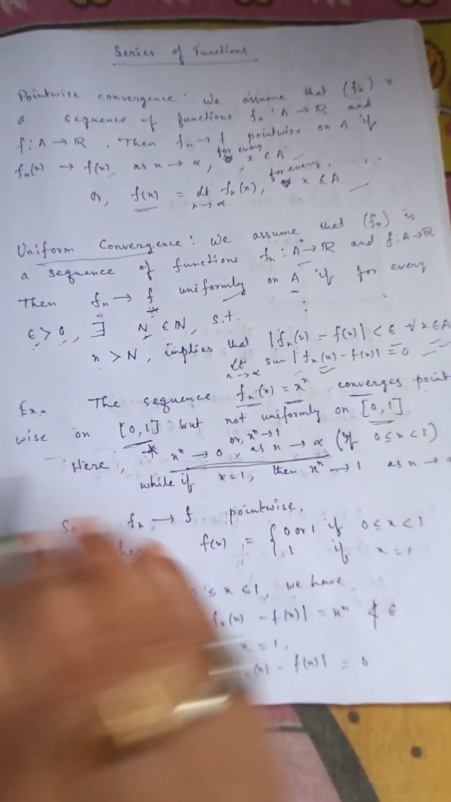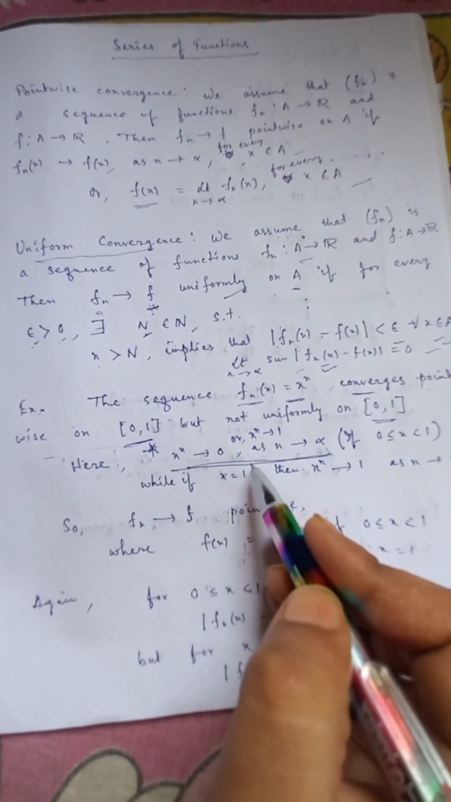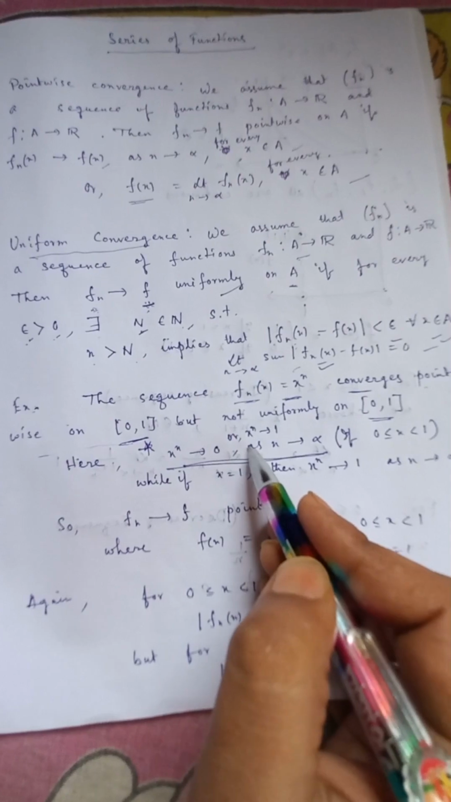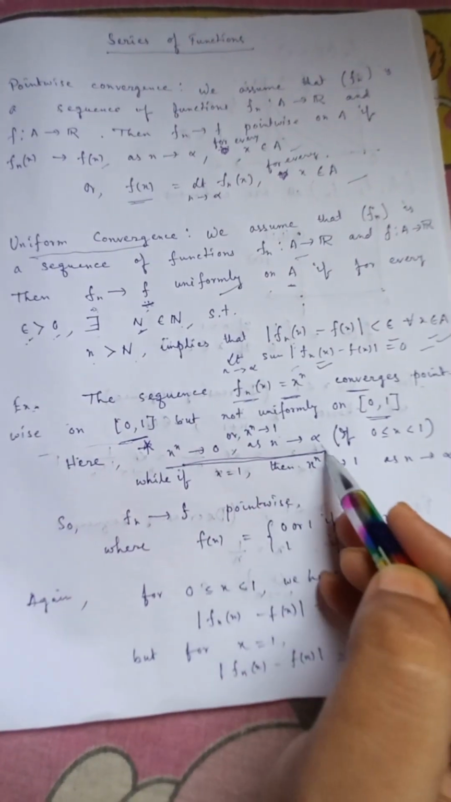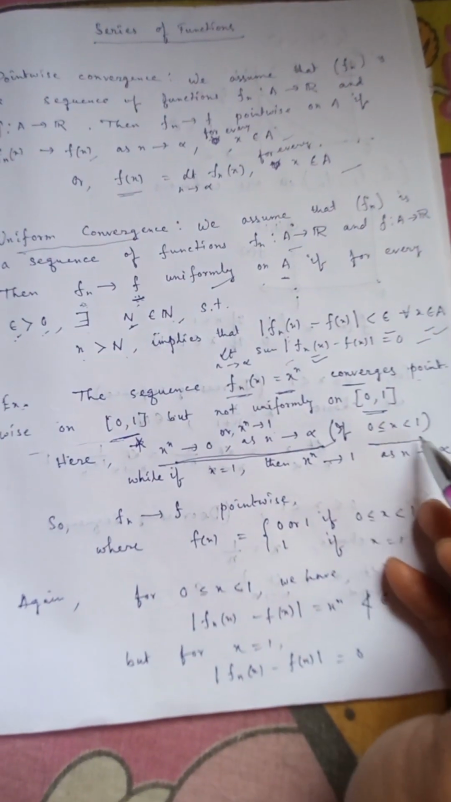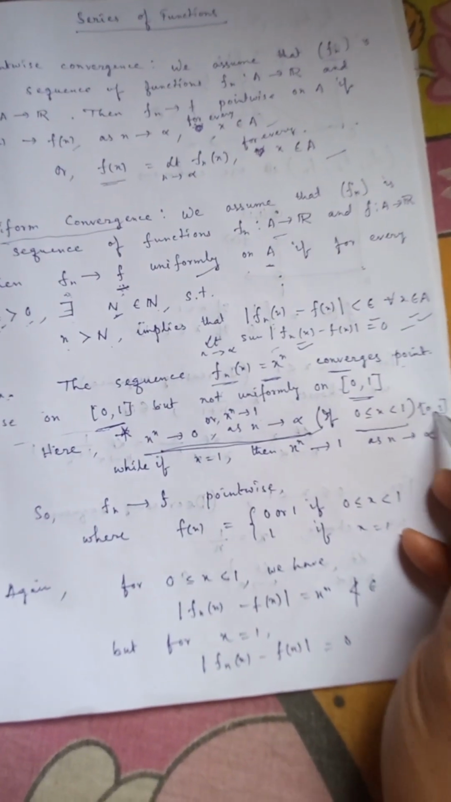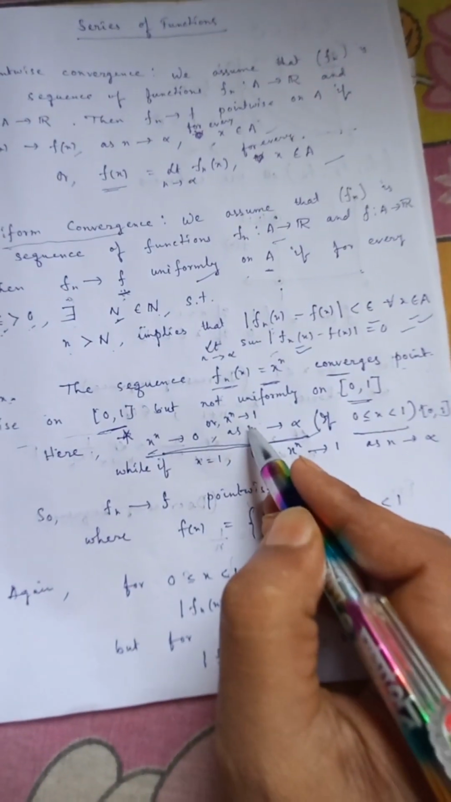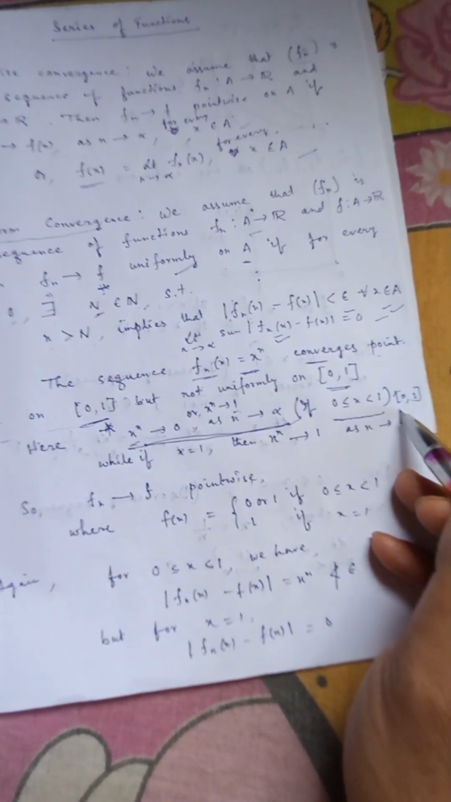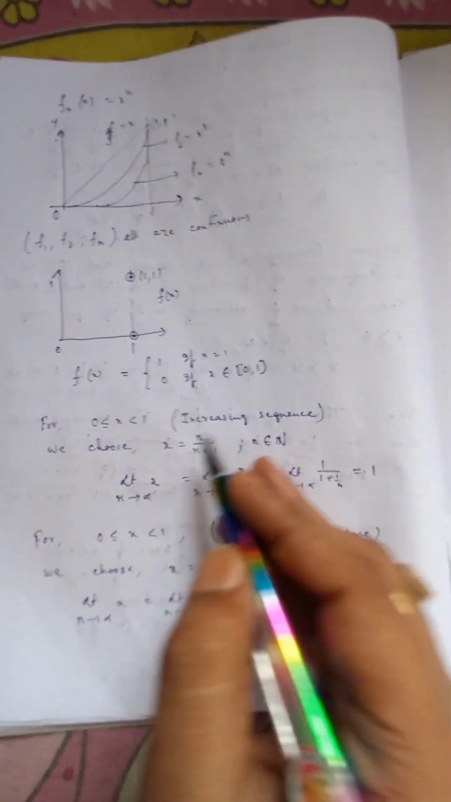Here, if we take x to the power n, x to the power n tends to 0 or x to the power n tends to 1 as n tends to infinity, if x belongs to the half open interval [0, 1). So why are these two values taken in this half open interval [0, 1)? We can examine this in this way.